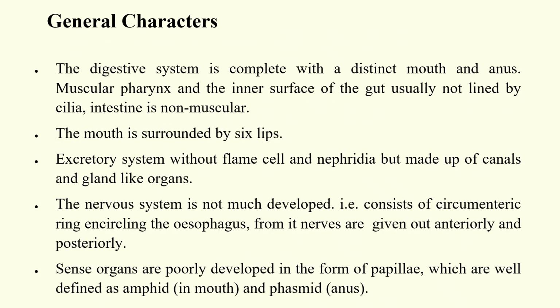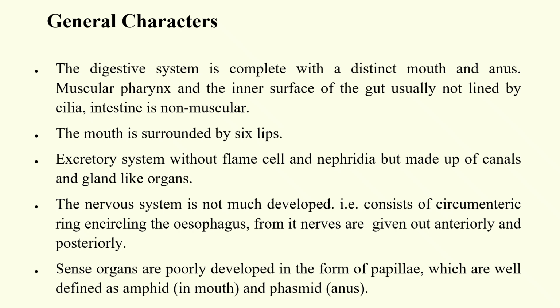The digestive system is complete with a distinctive mouth and anus. The pharynx is muscular, and the inner surface of the gut is usually not lined by cilia, and the intestine is non-muscular. The mouth is surrounded by 6 lips, and the excretory system is without flame cells and nephridia, but it is made up of canals and gland-like organs.